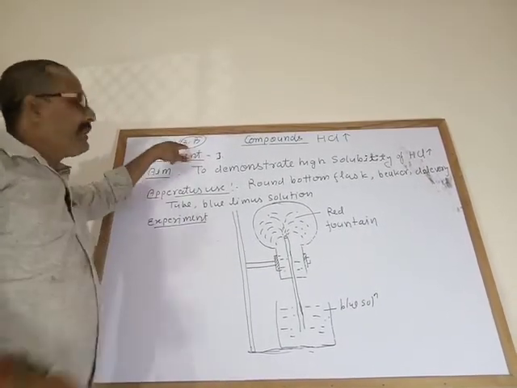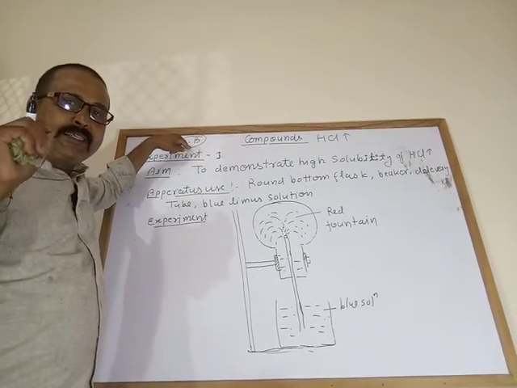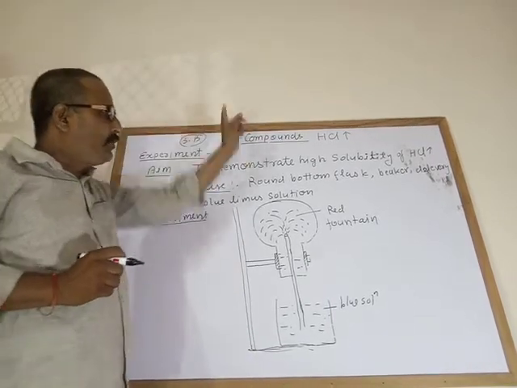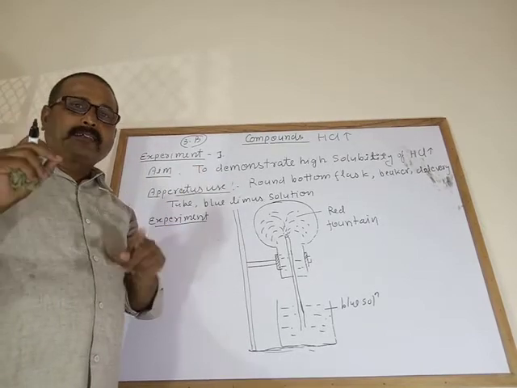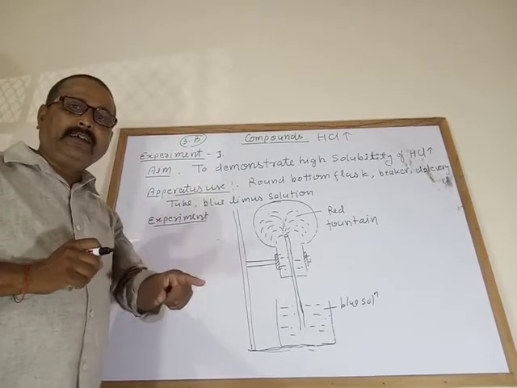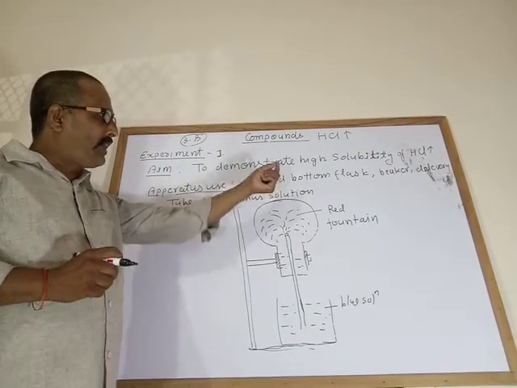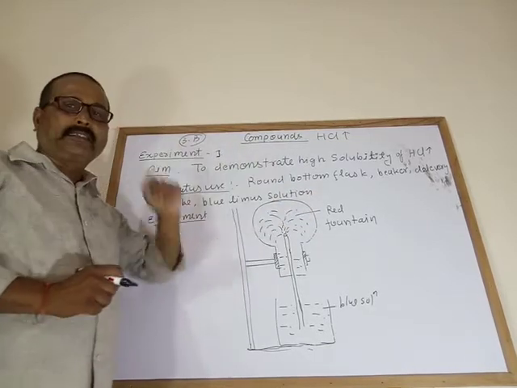But that experiment you have to do in the lab. Without doing the experiment in the lab, if you write the conclusion, that is useless. You have to do it in the lab, and write your observation, what color precipitation you find, in your copy.